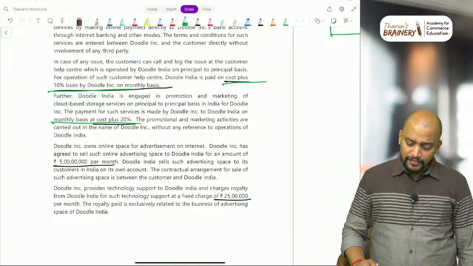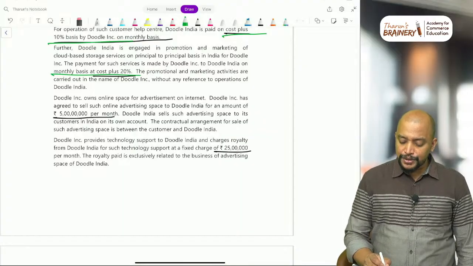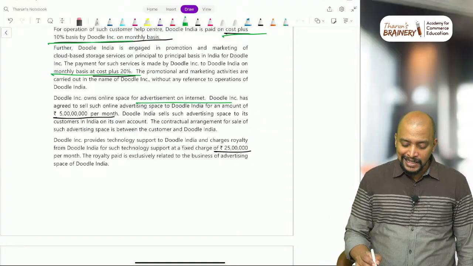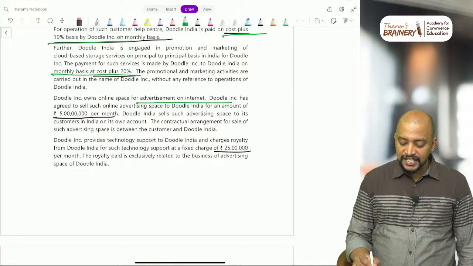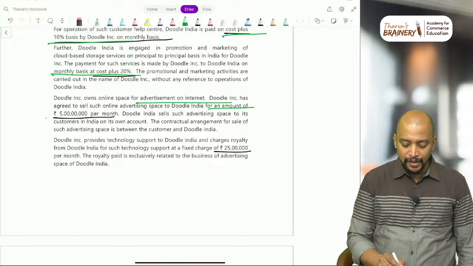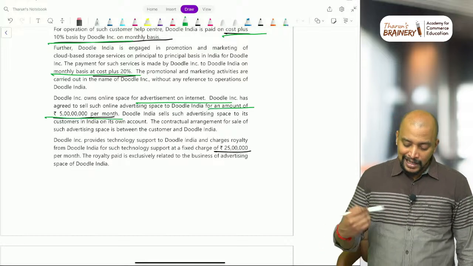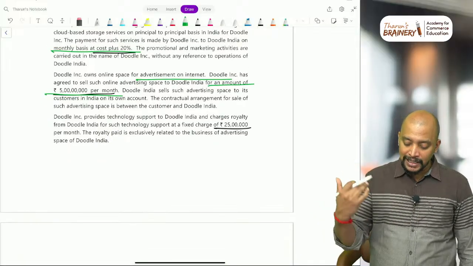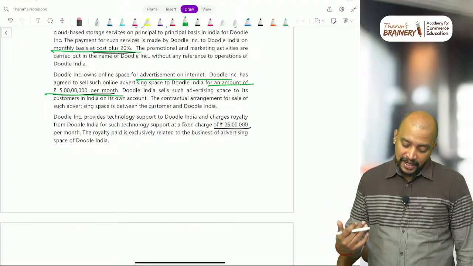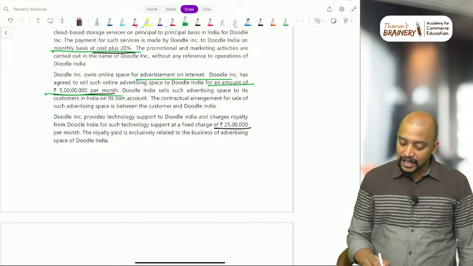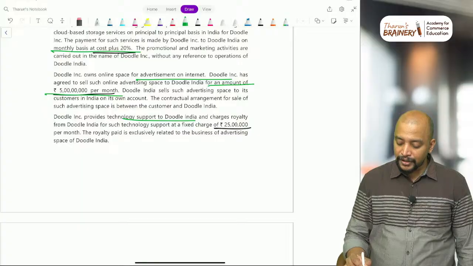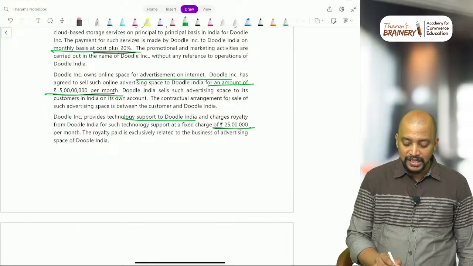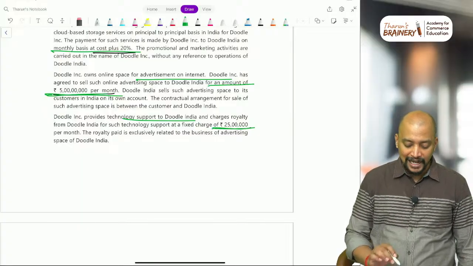Then Doodle Incorporation owns online space for advertisement on internet. They have agreed to sell such online advertising space to Doodle India for an amount of 5 lakh per month. This is an inward supply of Doodle India. They are purchasing, they are receiving. Then Doodle Incorporation provides technology support also to Doodle India, for which they pay 25 lakh per month.